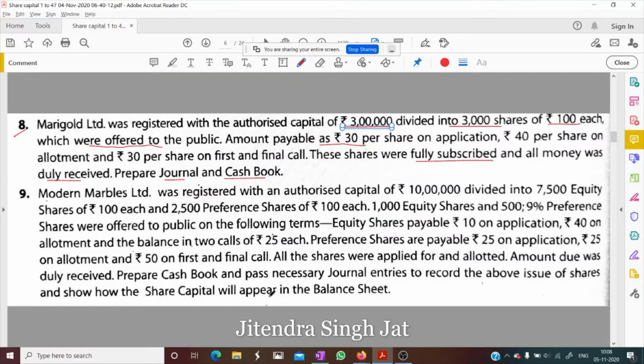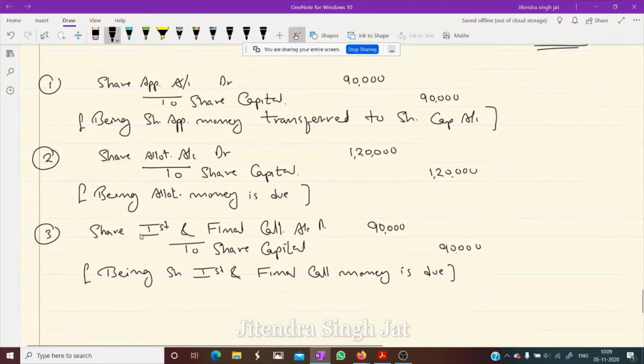This question is also similar. Question number 9. Modern Marbles Limited was registered with an authorized capital of rupees 10 lakh divided into 7,500 equity shares of 100 each and 2,500 preference shares of 100 each. So this is authorized share capital. 1,000 equity shares and 500 9% preference shares were offered.